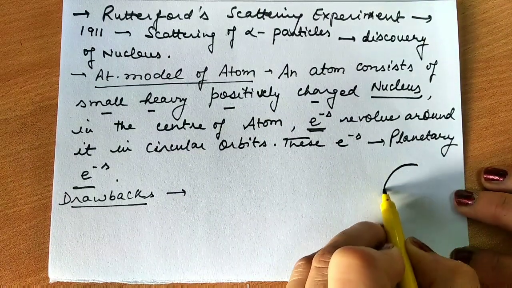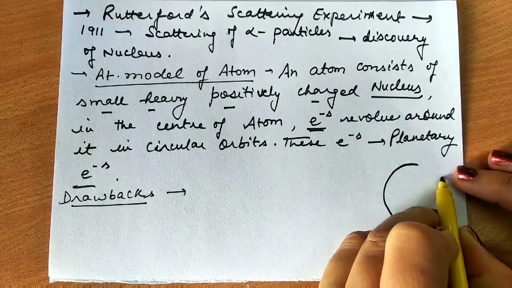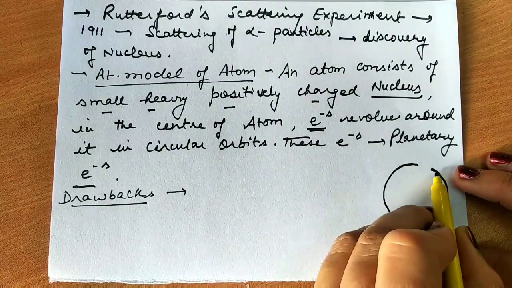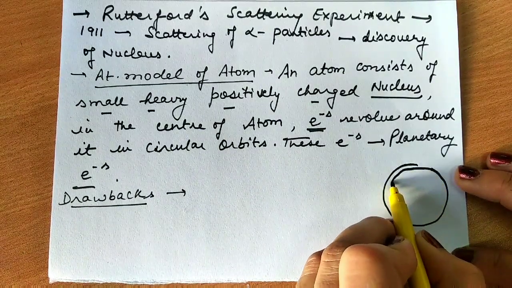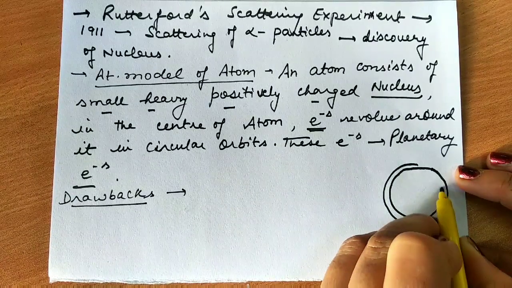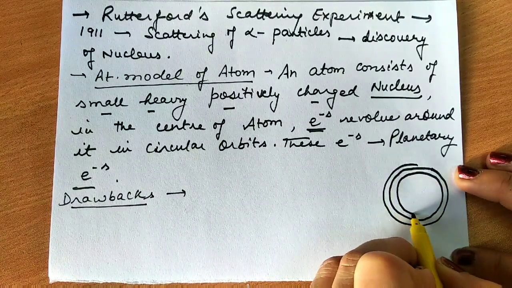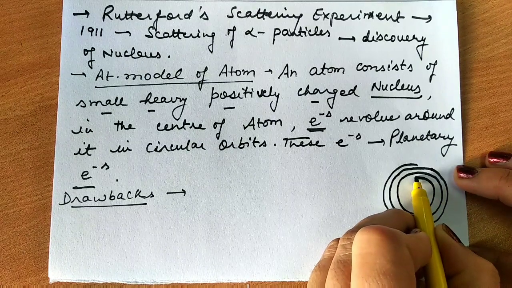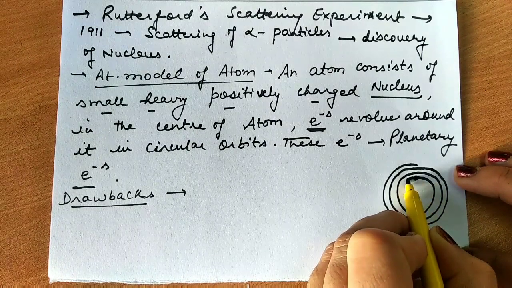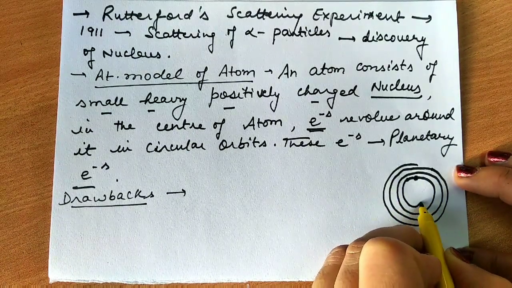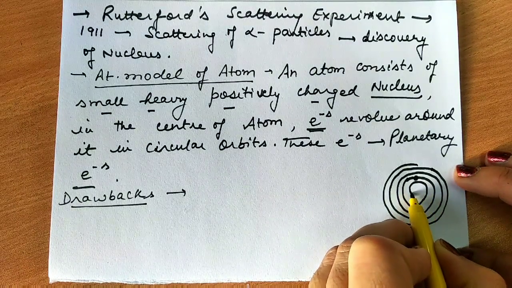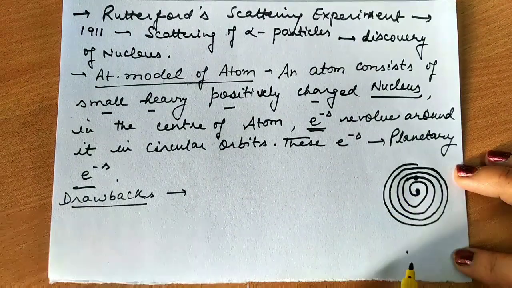After losing energy, it follows a shorter path, and ultimately the electron will fall into the nucleus.